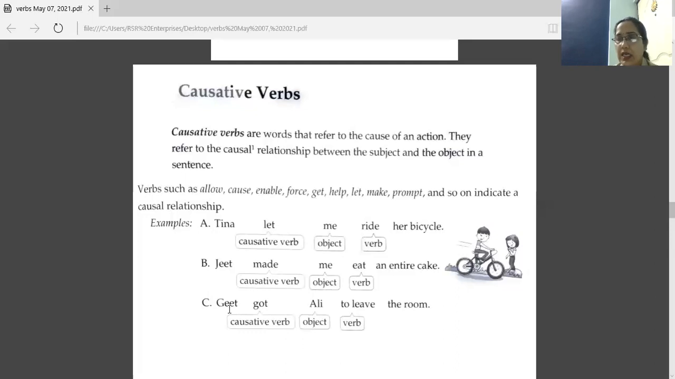Geet got Ali to leave the room. That's a subject and object is Ali. In middle, we have this word got, and this is the cause of this action to leave. This refers to the cause of this action leave. So this is causative verb. Got is causative verb.